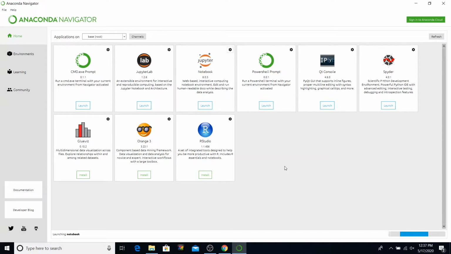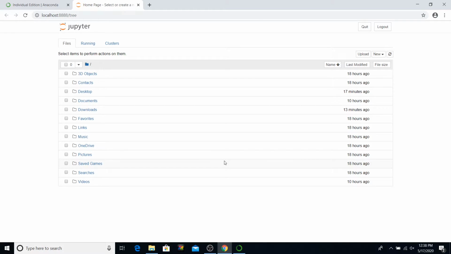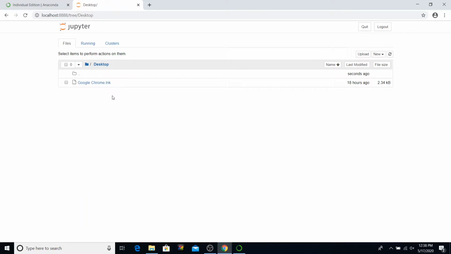it will open in a new tab of your default browser. Let's wait, it is loading up. So there you have it. You have successfully launched Jupyter Notebook, and to open your first Python program, you will go to a specific folder.